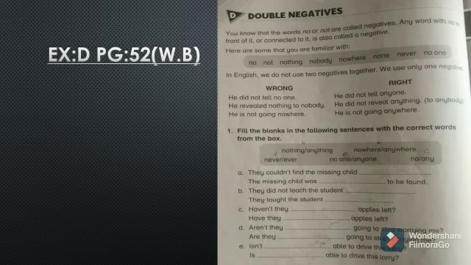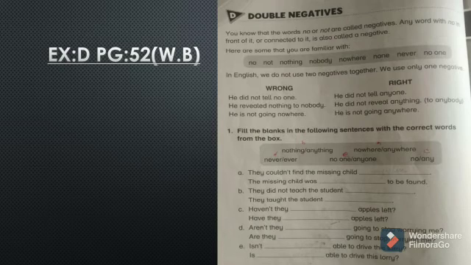Second one is, he revealed nothing to nobody. So again we use two negatives, nothing and nobody. The right one is, he did not reveal anything to anybody. Now the last one is, he is not going nowhere. So it's wrong because here again we use two negatives. So the right one is, he is not going anywhere.